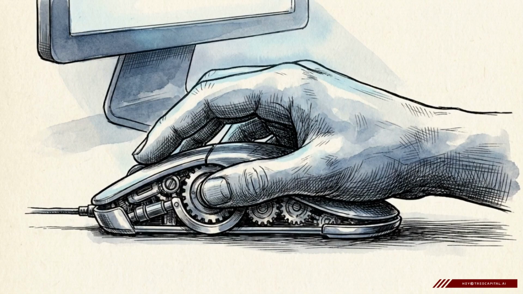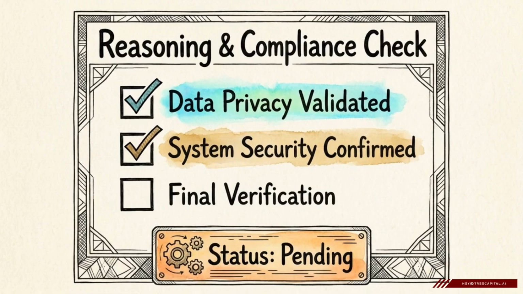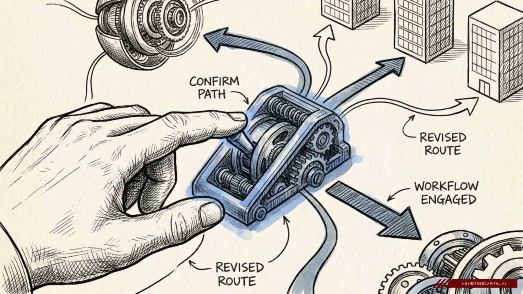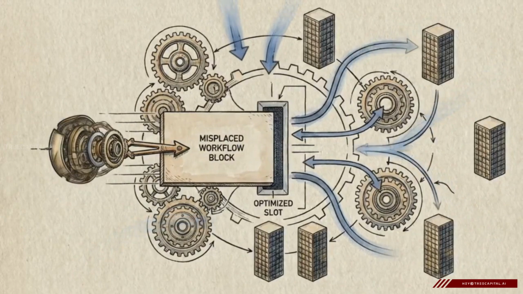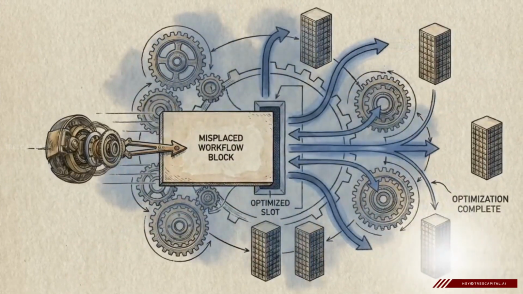Through a human-in-the-loop architecture, supervisors review an agent's proposed action plan. The human evaluates the reasoning chain and checks for compliance risks before providing final authorization for execution. Human feedback refines future reasoning. By correcting a plan before it is executed, a supervisor provides the guidance the model needs to adjust its internal logic, teaching the system how the business defines success.